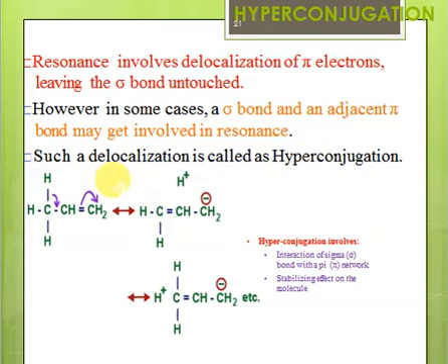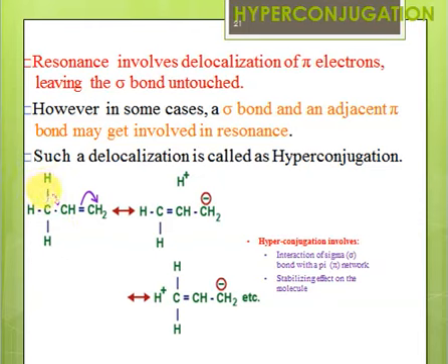In general representation, here we have a carbon with at least one hydrogen, and this carbon is directly bonded to a carbon that has a p orbital, right? I mentioned that the p orbital can be part of an unsaturated system, can be on a carbon that has a positive charge, a negative charge, or an unpaired electron.